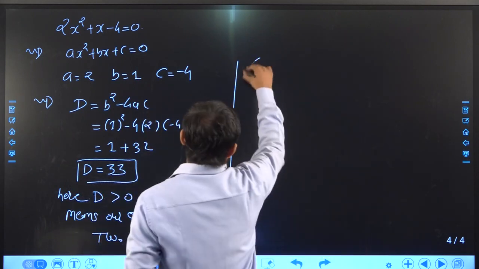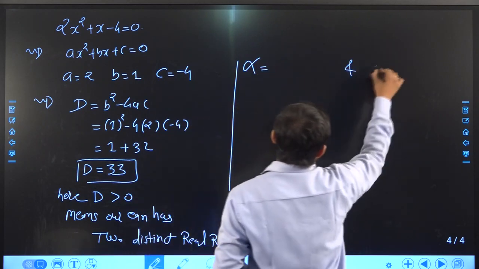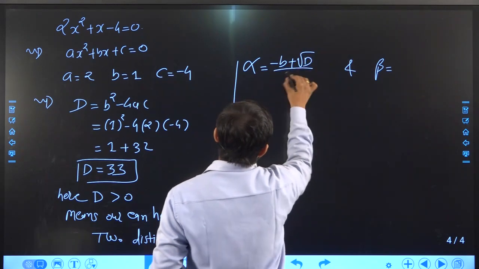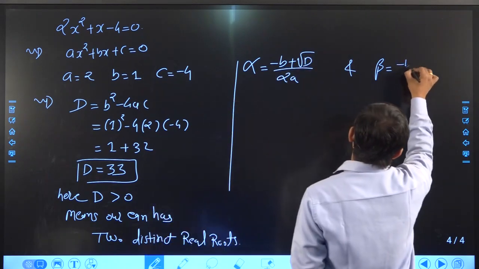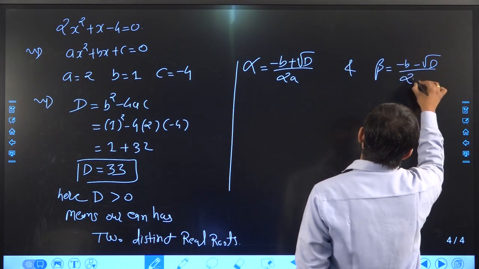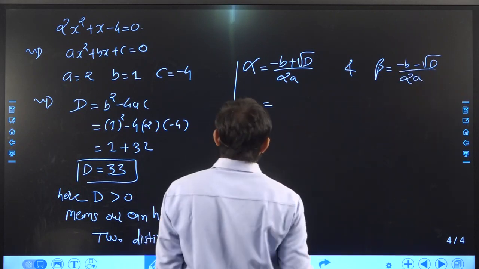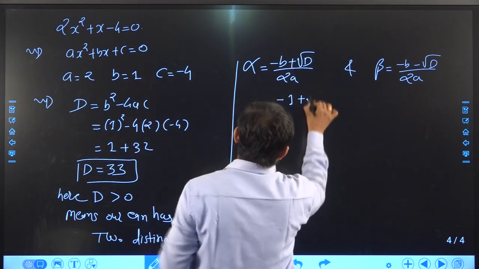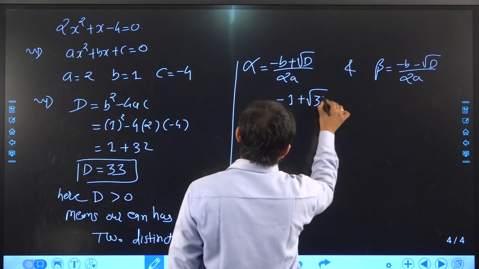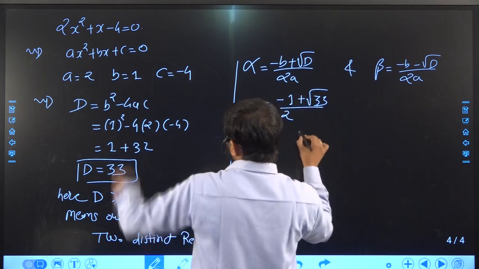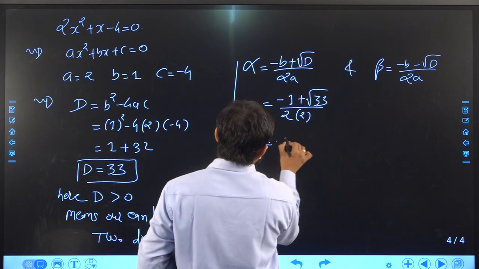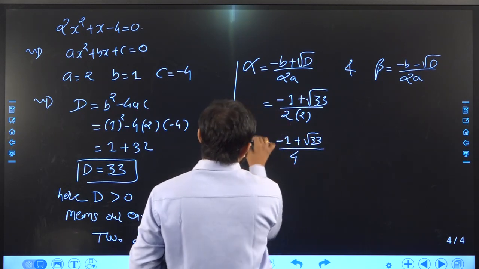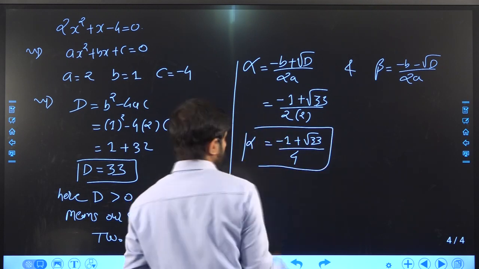By using the formula of alpha and beta. Formula for alpha is minus b plus root d upon 2a. Beta is minus b minus root d upon 2a. In place of minus b it is minus 1, plus under root, the value of d is 33, upon 2, value of a is 2. So ultimately this is minus 1 plus root 33 upon 4. This is the value of alpha. This is our first solution.